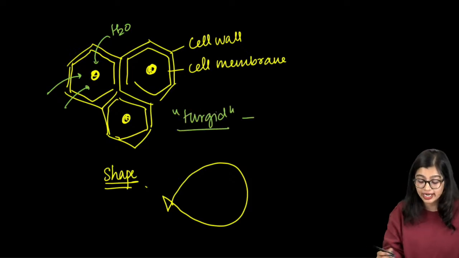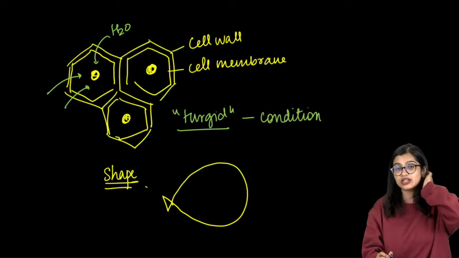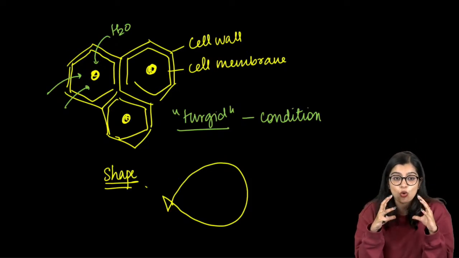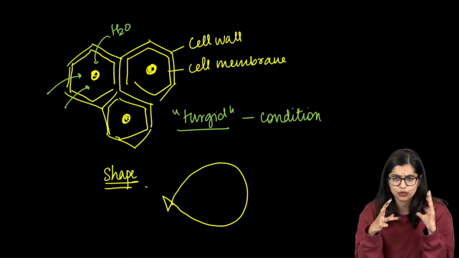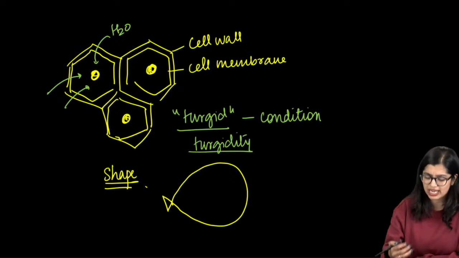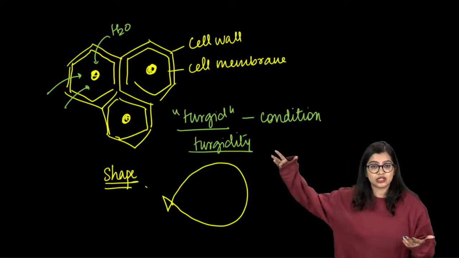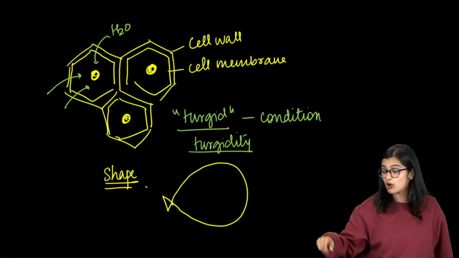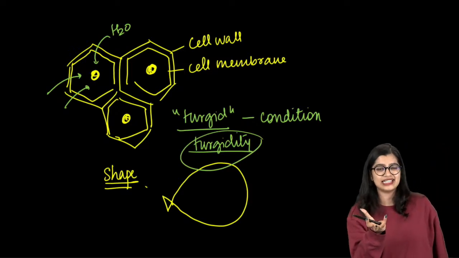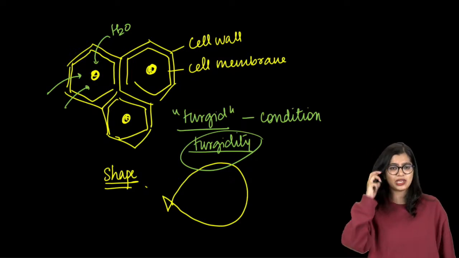So what is turgid? Turgid is a condition where, when you say a cell is turgid, it has water which has entered into it, and we see that it is holding up its shape. So it is swollen, you could say that. Turgidity is a phenomenon or condition, you can say. So when we say that a cell has its shape intact, it's because of turgidity. For those of you who had doubts on turgidity, I hope all of us are clear with this. You can say hardness, shape being intact. I'm not able to think of the right word, but more or less, this is what we are aiming for.